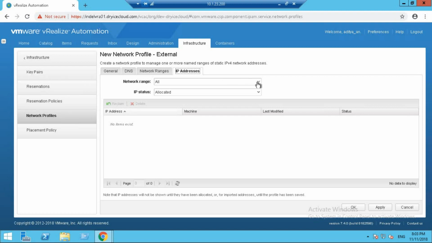Okay. So now that we have a range defined for our network profiles, here we can see all the IP addresses that have been allocated to different virtual machines that have been provisioned using this network profile. As you can see, we have nothing here because this is a new network profile that we are creating. So click on apply.